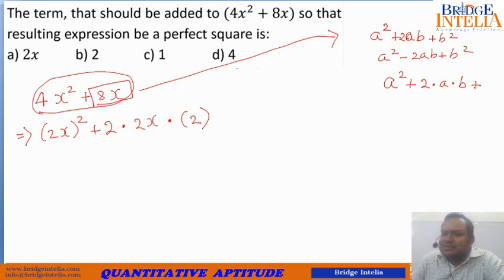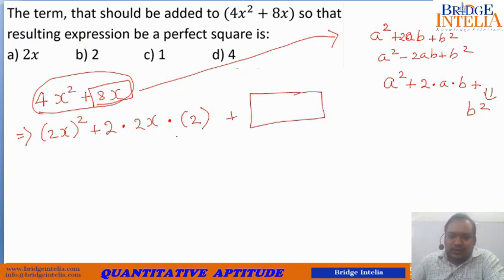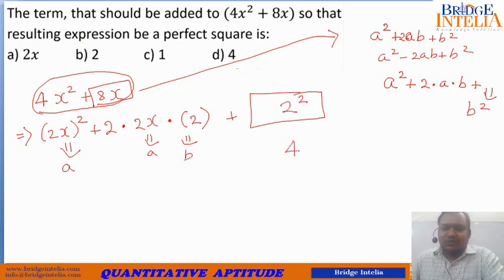But this is not a complete square. This is not yet a perfect square. What should we add to this? See, b square is missing. Unless you add b square, it's not going to become a perfect square. The missing part is b square. So what is playing the role of b here? This is playing the role of a, so this is a and this is b. So the missing part is b square, or 2 square. So 2 square is 4. Unless you add 4 to it, it's not going to become a perfect square. So this is the answer.